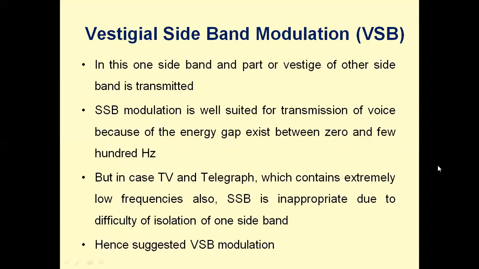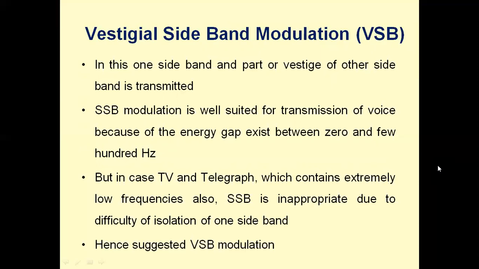SSB modulation is well suited for transmission of voice because there exists an energy gap between 0 and a few hundred hertz. That means the voice frequencies start from 300 Hz to 3.4 kilohertz; from 0 to 300 Hz, there are no voice frequencies. That is the reason there exists the energy gap, and hence SSB modulation can be used.